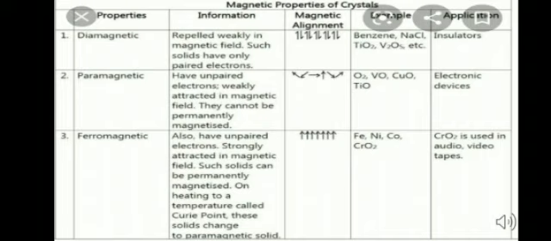Now ferromagnetism. The substances containing a large number of unpaired electrons are attracted strongly by the magnetic field. These substances are said to be ferromagnetic. These substances can be permanently magnetized. They retain the magnetism even after the removal of the external magnetic field.